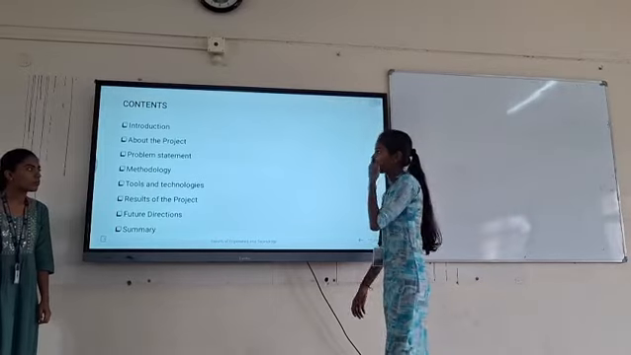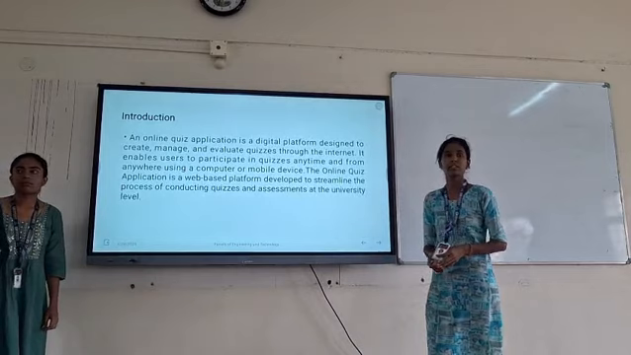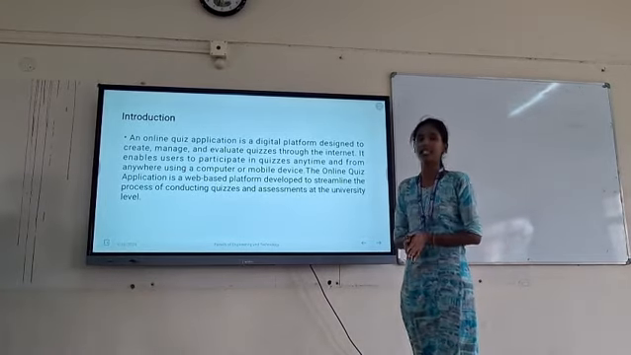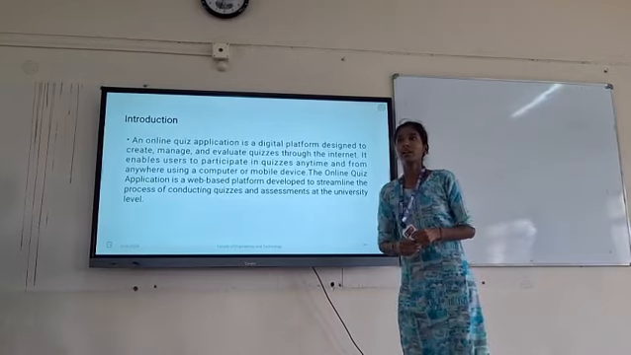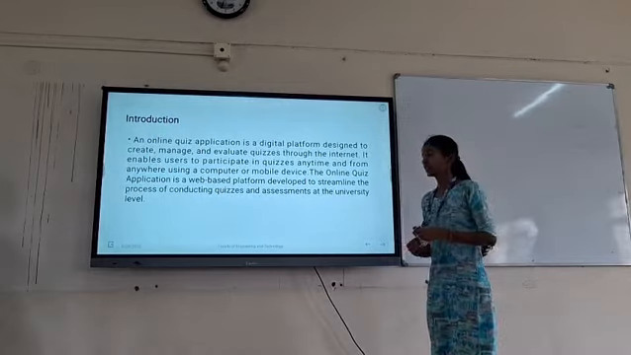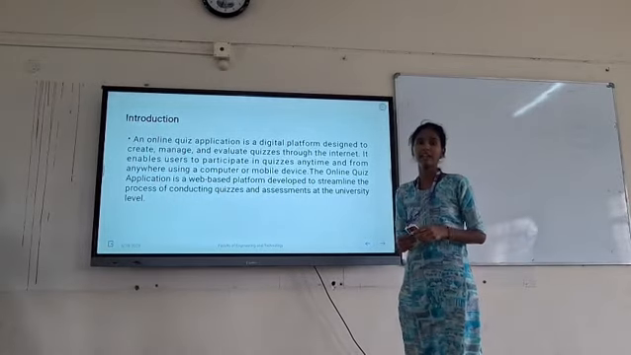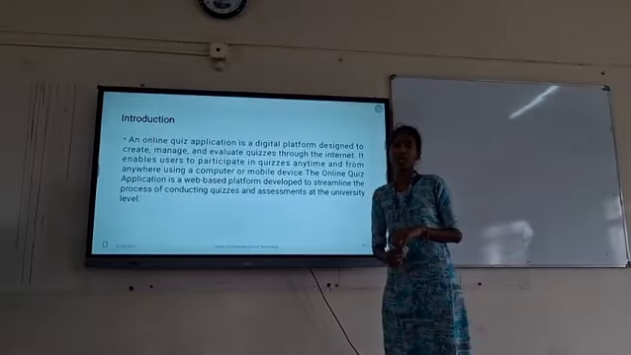These are the contents of this page. And here is the introduction of this quiz. An online quiz application is a digital platform used to create, manage, and evaluate quizzes through the internet. It enables users to create, manage, and participate in quizzes at any time and anywhere, using mobile phones and computers also.